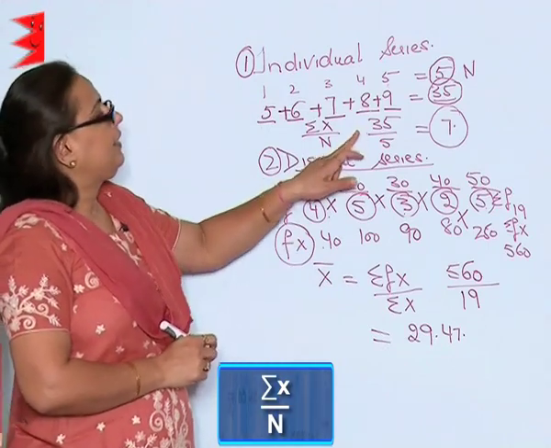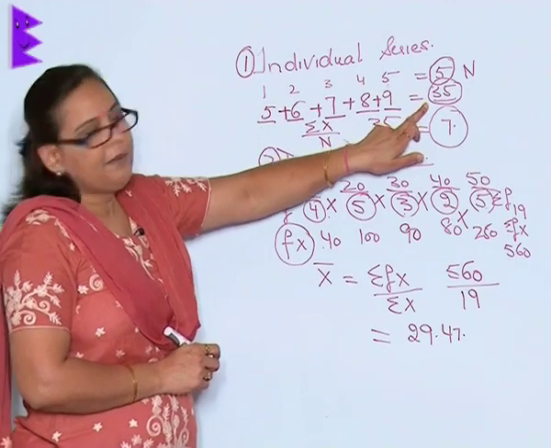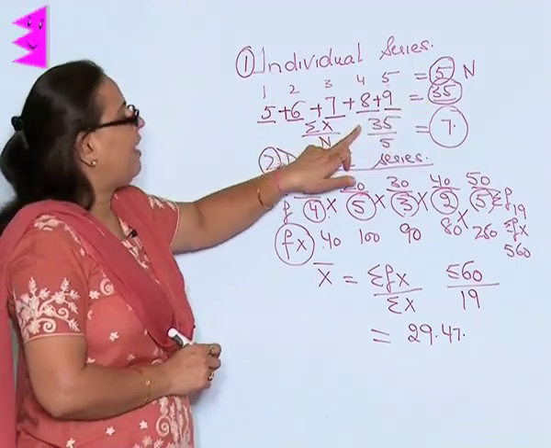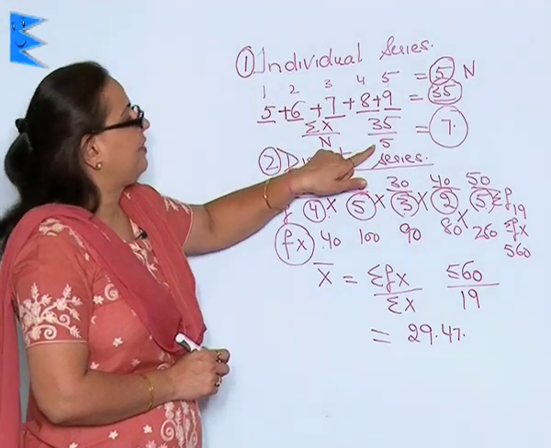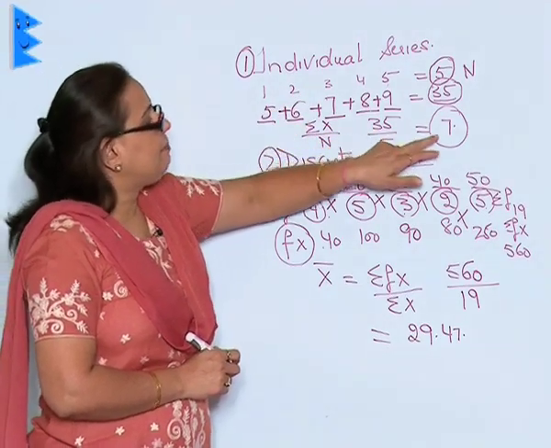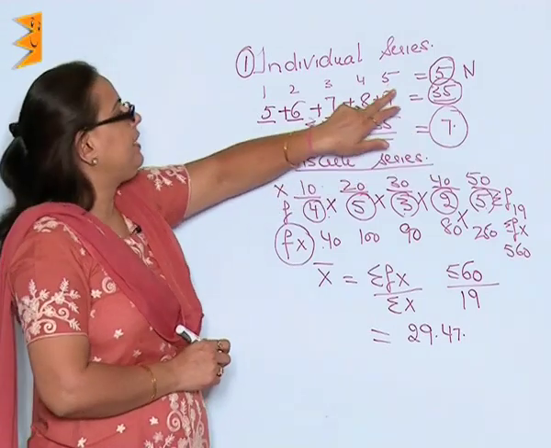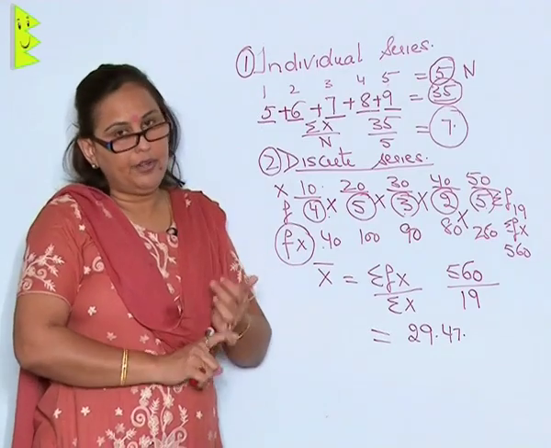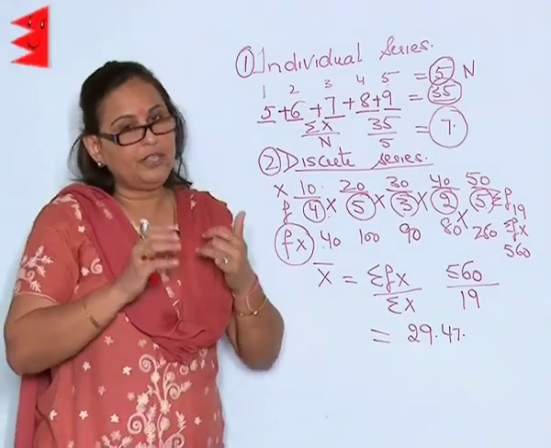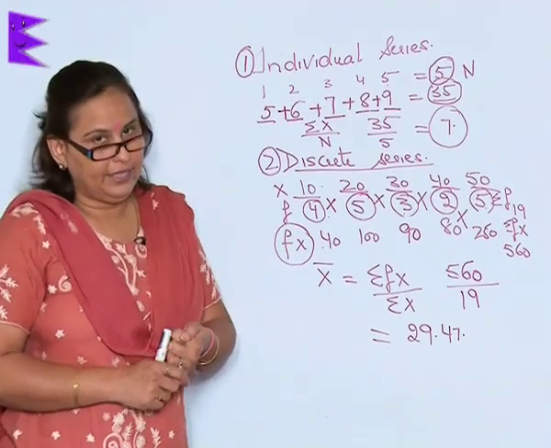The total marks obtained by the students are 35 and the students are 5, and thus the average marks obtained by these 5 students is 7. So, this is the first method of finding out the mean of the individual series.